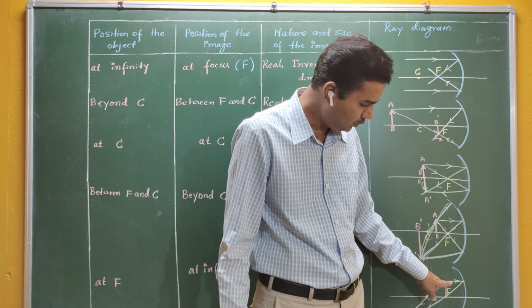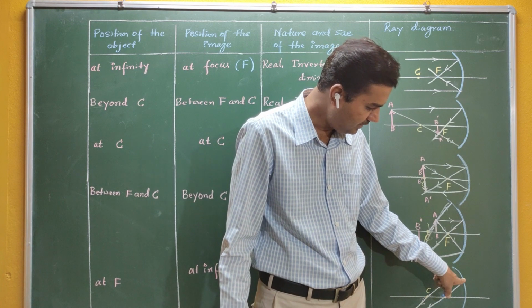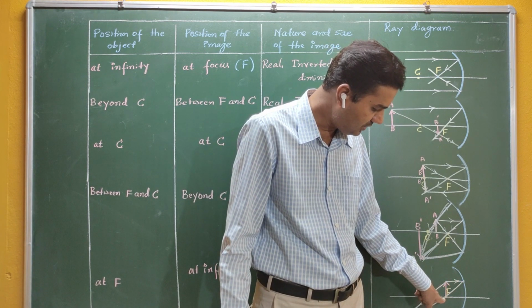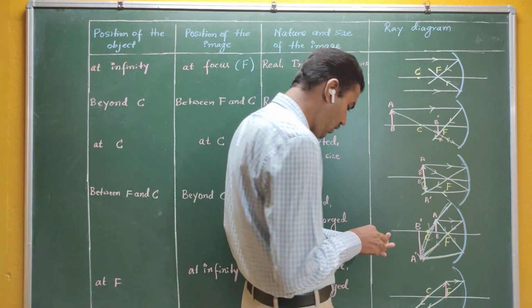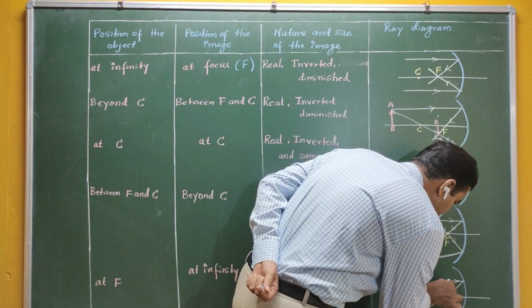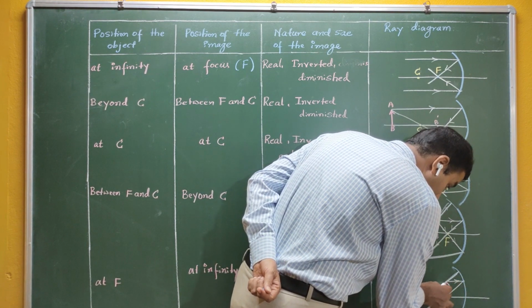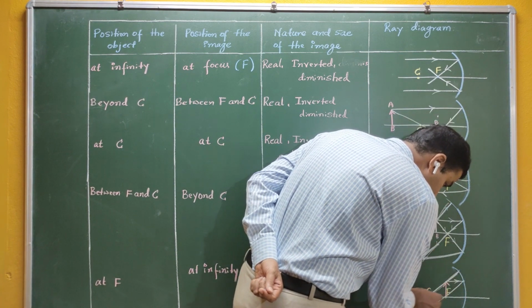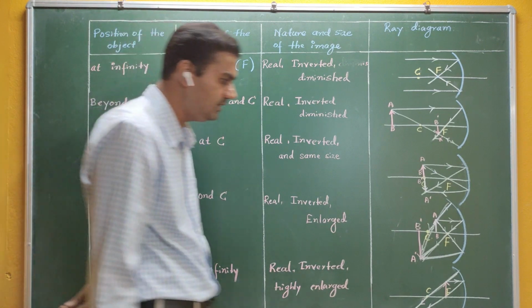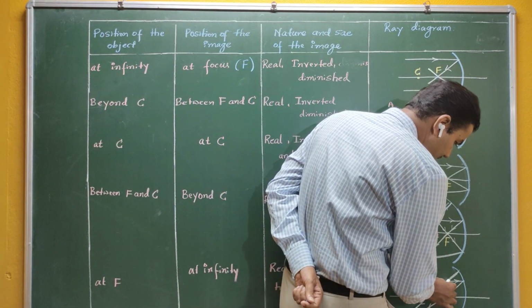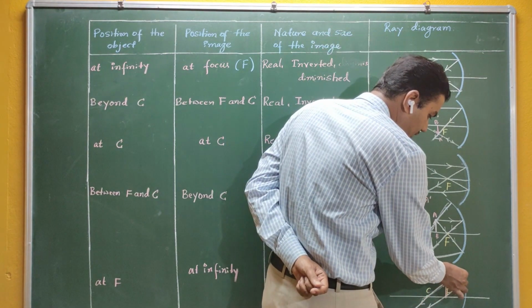Again see here, two rays from the head. One ray starts from the head parallel to the principal axis. After reflection it passes through the principal focus. The second one starts from the head and gets reflected back, because this is a normal, a line which passes through the center of curvature, which is the radius, and it is perpendicular to the surface. So the light falls normally, therefore I is 0. As I is 0, R is also 0.